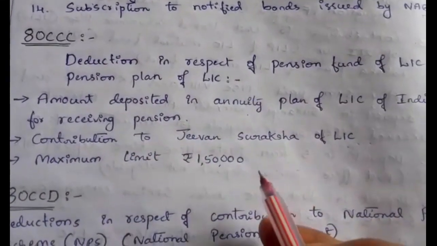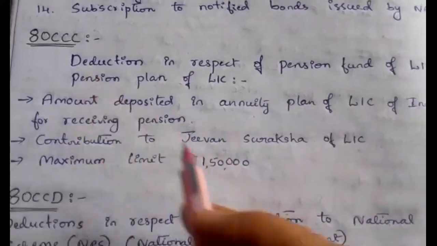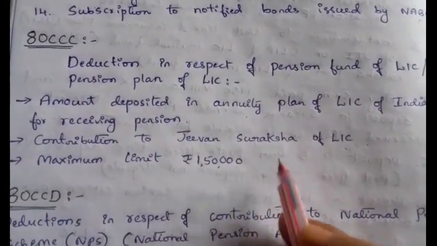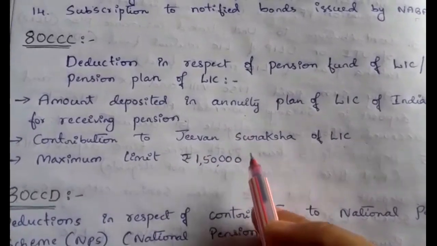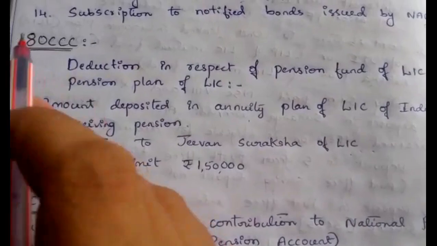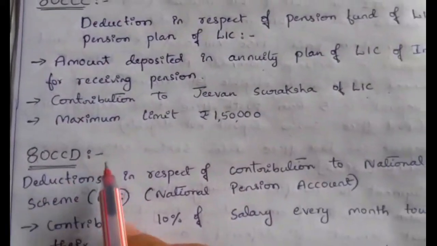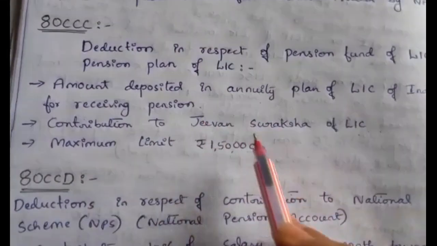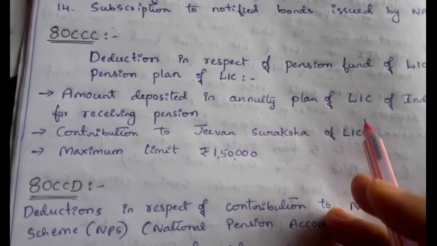The maximum limit of deduction under this section is 1,50,000. This is the maximum limit an individual can claim, including the 80C deduction, 80CCC deduction and 80CCD. The total limit is 1,50,000.